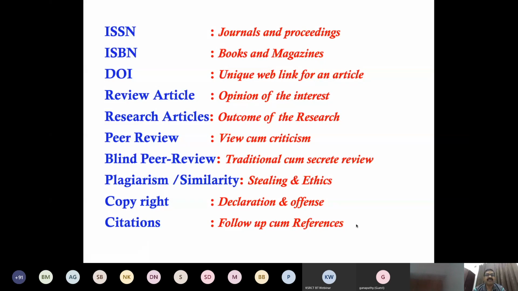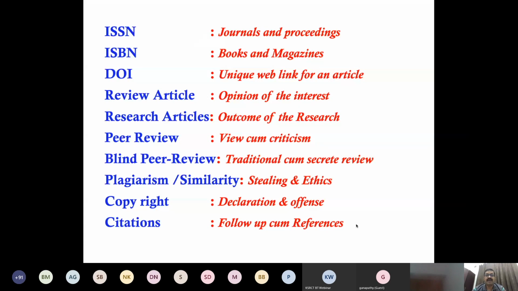That's called the DOI. Then review article, I told you, is the opinion and discussion about the thing you are thinking, the conclusion, everything on any topic, that we can say is the opinions of interest. And a research article means the outcome of the research, what we are doing in the lab or wherever it is. We can find some result, that is how we can get the credit. If I do some research, how can I prove my achievements? If I found a new drug, I have to publish or I have to patent. I have to file the patent. That's called the research article.